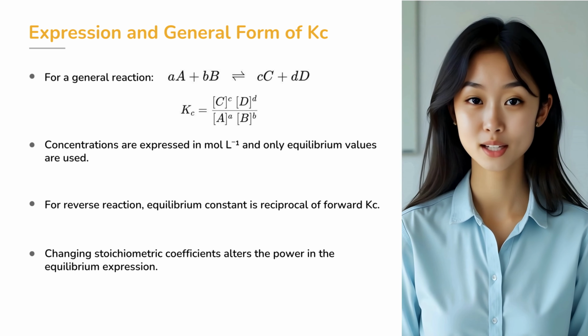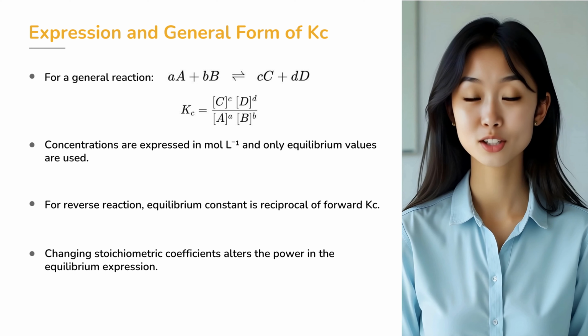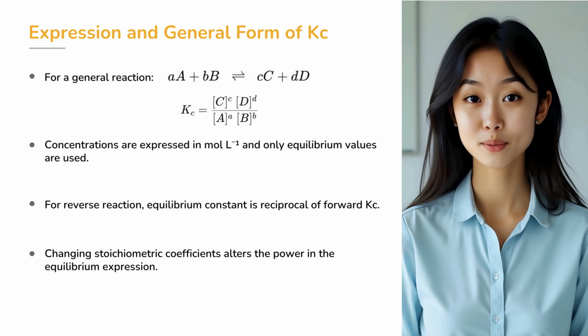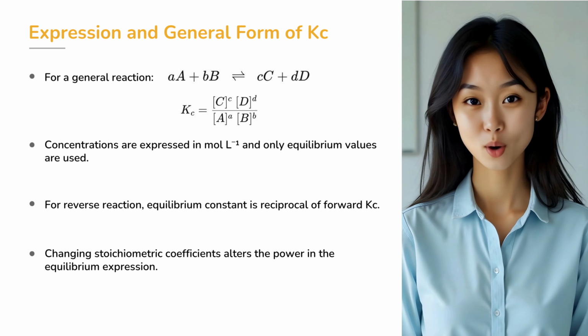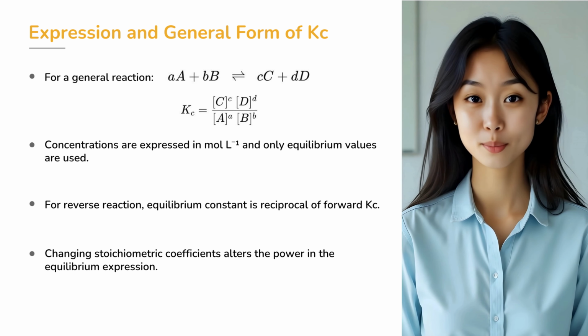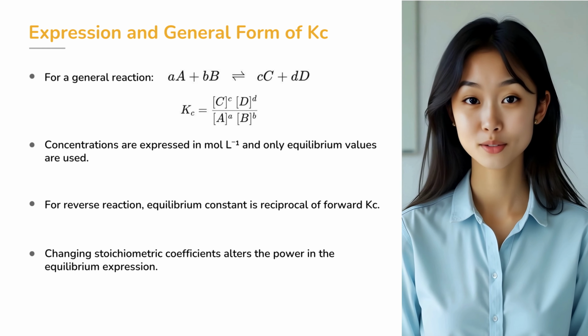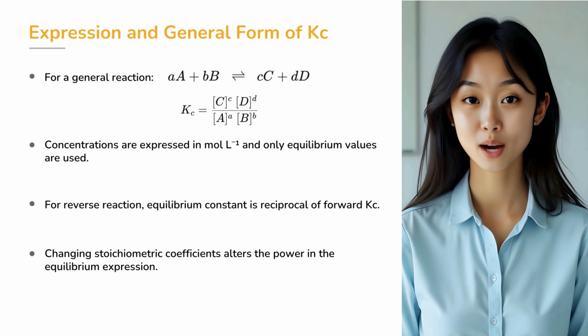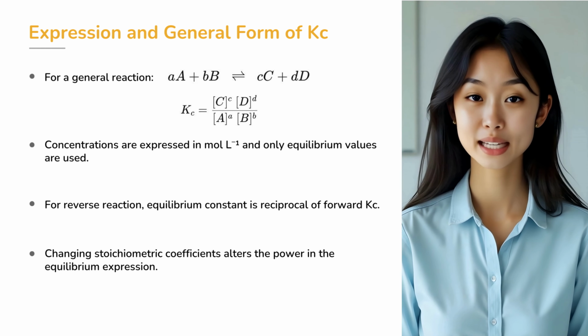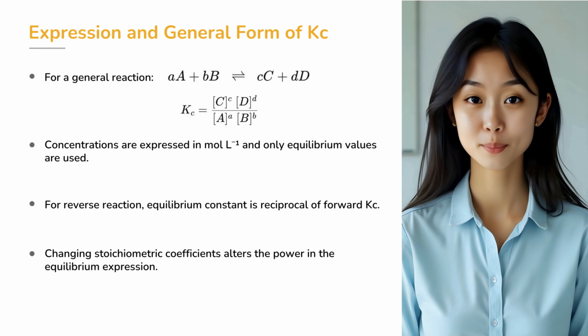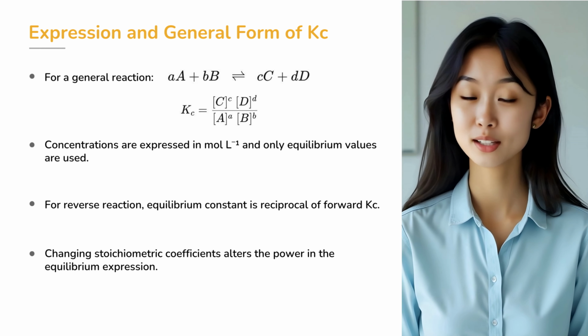The exponents are nothing but the stoichiometric coefficients from the balanced equation. If we reverse the reaction, the equilibrium constant becomes 1 by Kc. If we multiply the coefficients by a factor, the new Kc is raised to that same power. This shows that equilibrium constants are tied very precisely to how the reaction equation is written.